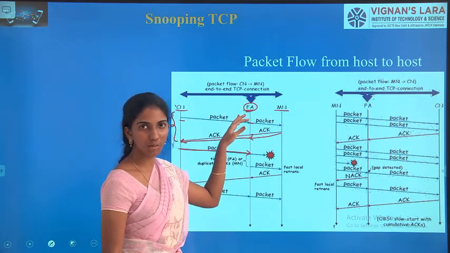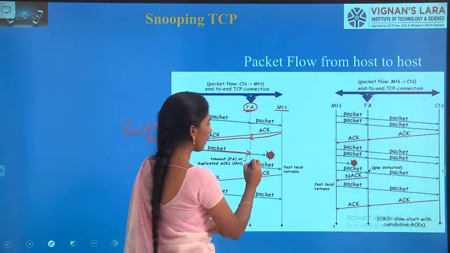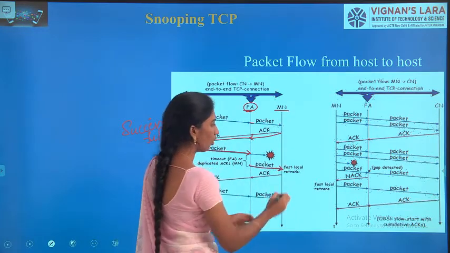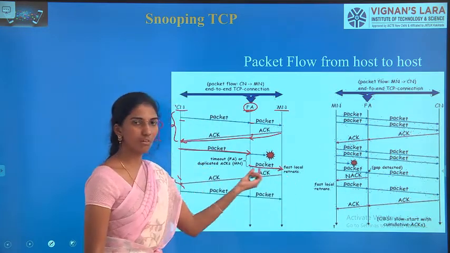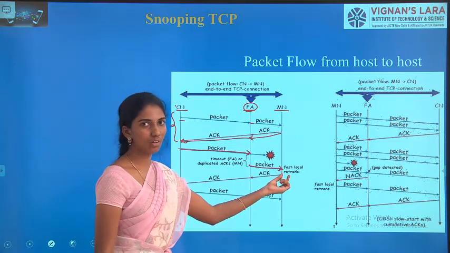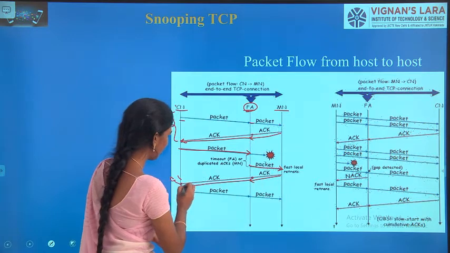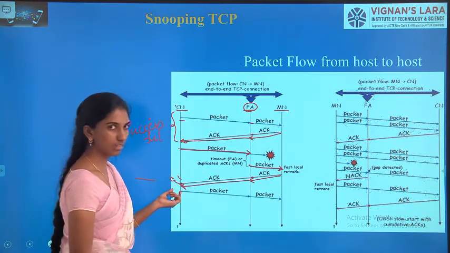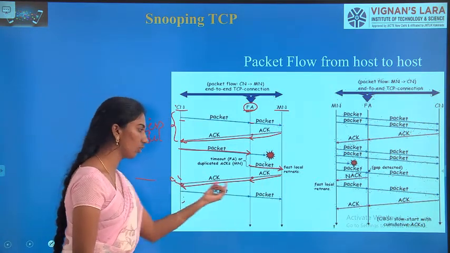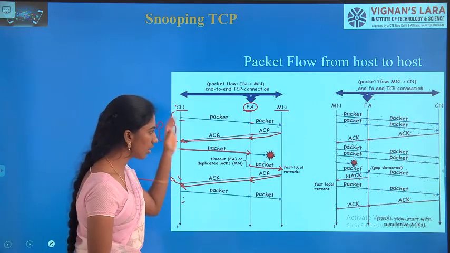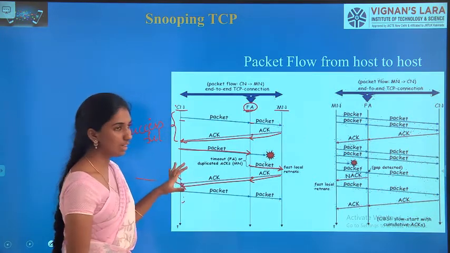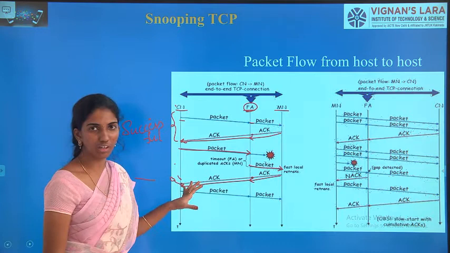That means in the timeout period, it needs to resend the packet. This is how local retransmission is done from the foreign agent to the mobile node. Whenever the MN sends the acknowledgement, it is automatically passed on to the correspondent node, and again it is going to transmit the data. So this is a scenario where there is only a single packet of data transfer.